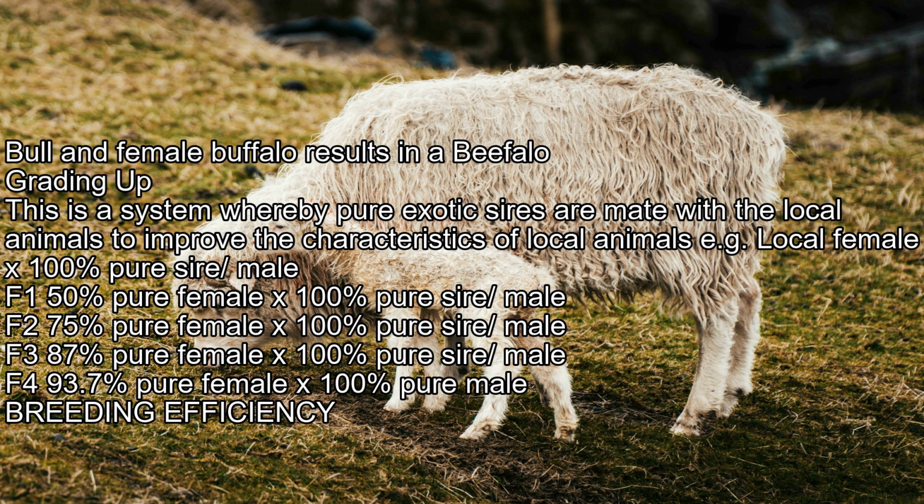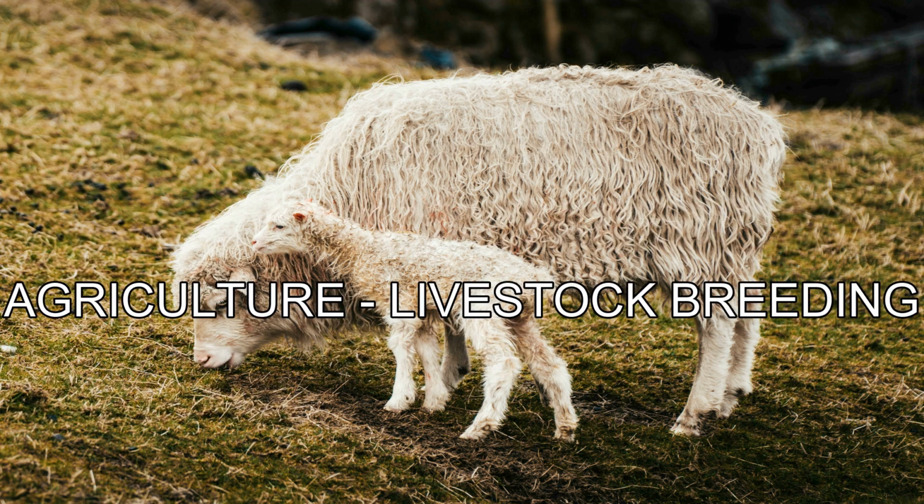Grading up. This is a system whereby pure exotic sires are mated with the local animals to improve the characteristics of local animals, e.g., local female X 100% pure sire/male, F1 50% pure female X 100% pure sire/male, F2 75% pure female X 100% pure sire/male, F3 87% pure female X 100% pure sire/male, F4 93.7% pure female X 100% pure male.